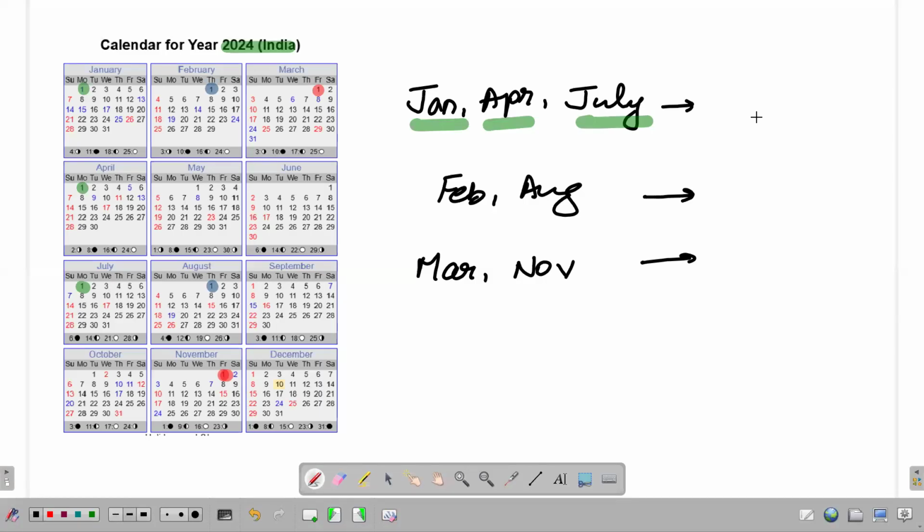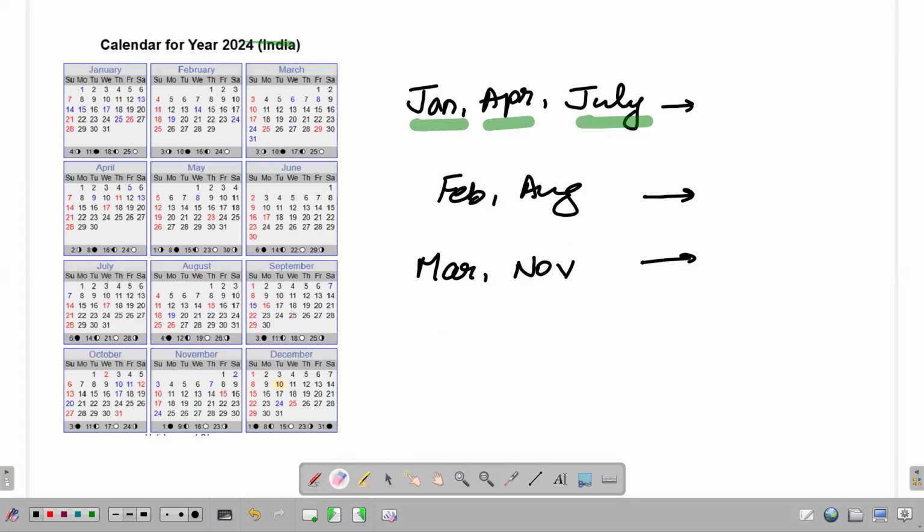So I shall conclude the discussion by saying that in any leap year, January and July are identical twins. January, April, July all start on the same day. February and August start on the same day. March and November also start on the same day. You can take any leap year calendar and validate these findings.